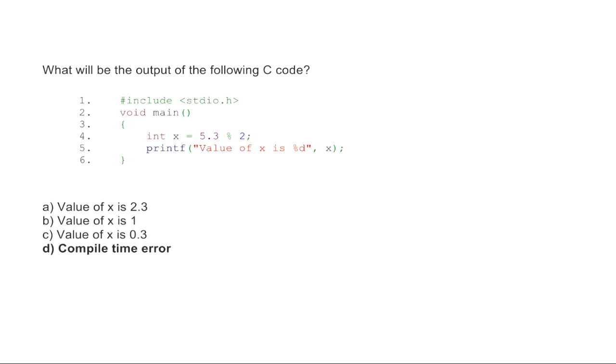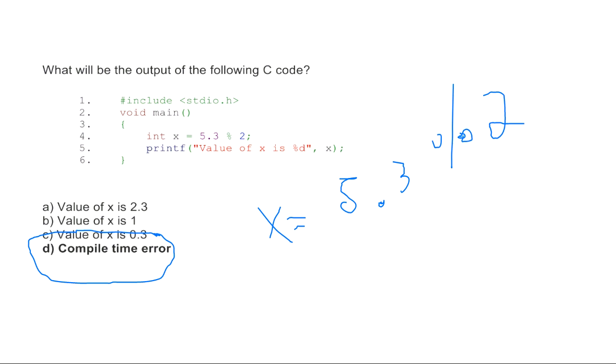We have x is equal to 5.3 followed by the sign of remainder, the percentage sign. This is the equation given to us, and we get a compile time error. Do you know why we get the compile time error here?